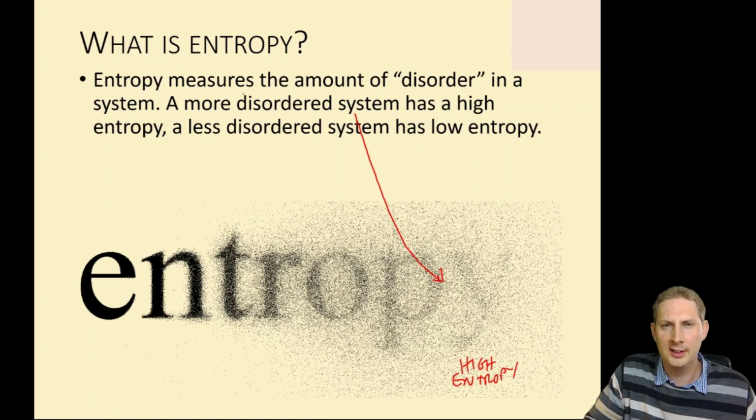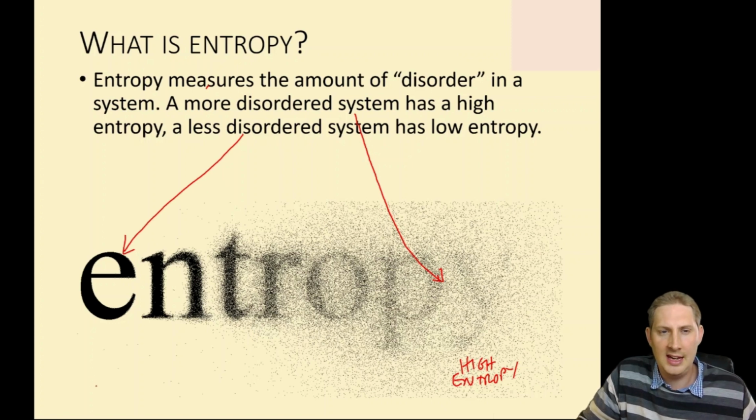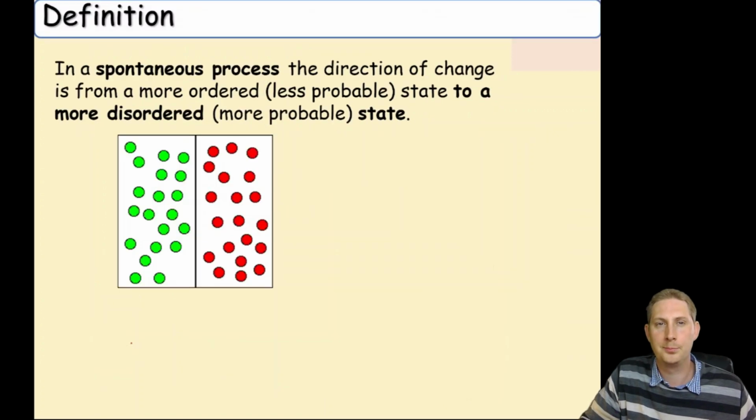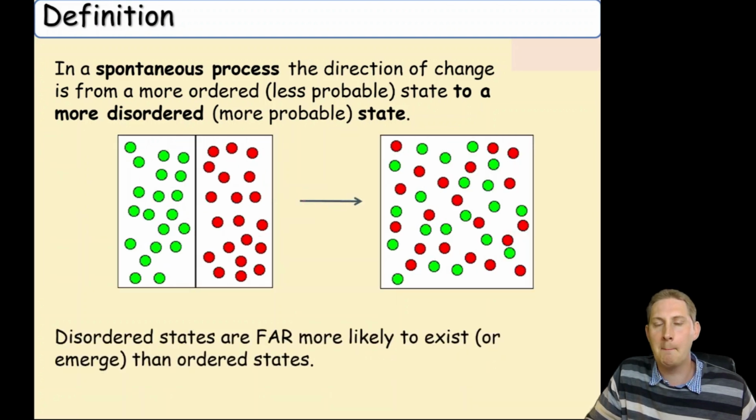In contrast, a system that is far more ordered, far less disordered, like this E over here, has low entropy. We saw that in a spontaneous process, the direction of change is always from a more ordered, less probable system to a more disordered, more probable system. This always happens.